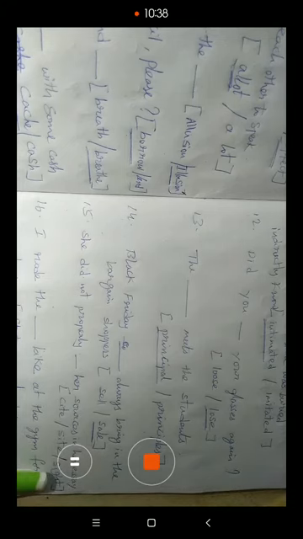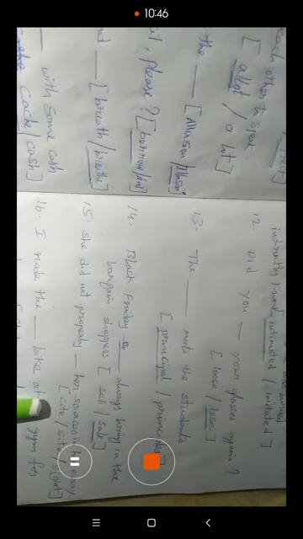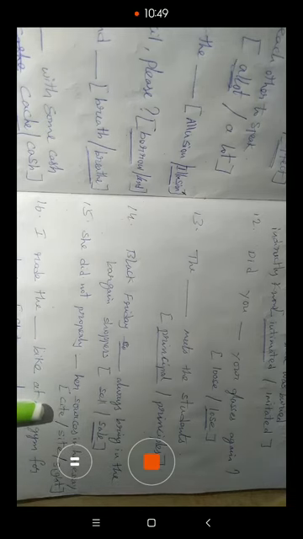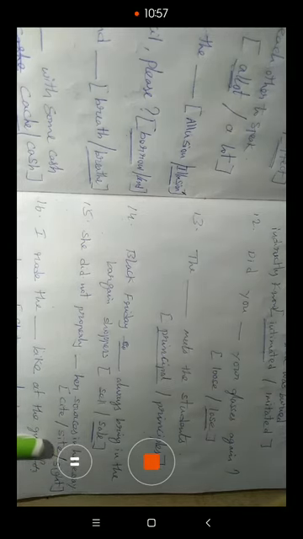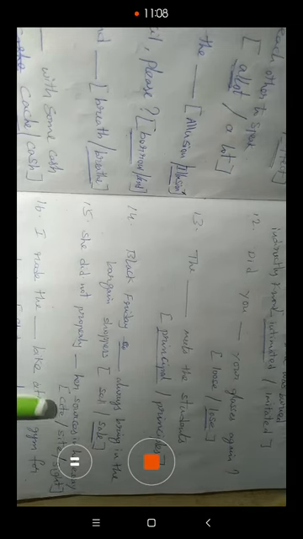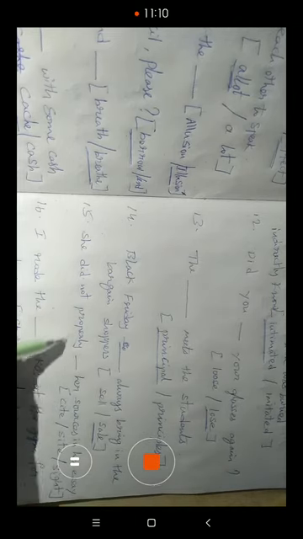Cite, site, sight. Actually, three words are pronounced the same way, but their meaning and spelling are different. Cite means to show your sources of information. Site is a piece of land. Sight means field of vision. So she did not properly show her sources in her essay. The right answer is cite, C-I-T-E.